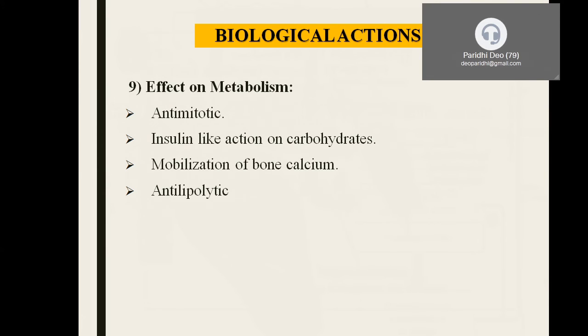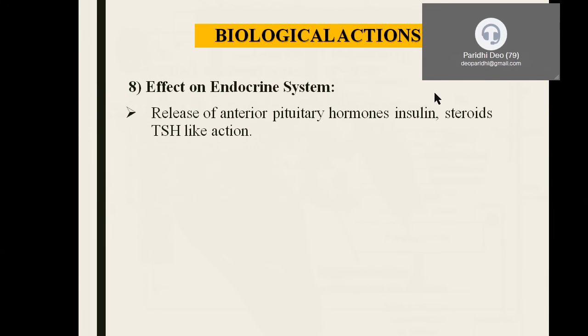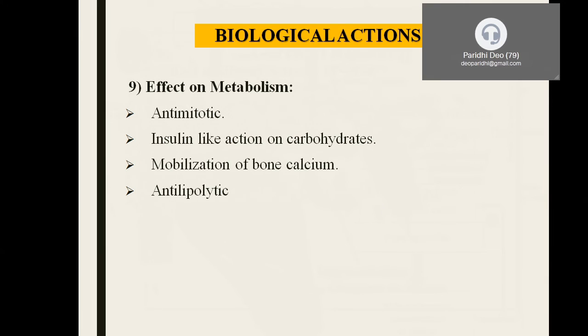Coming to metabolism, once we say insulin, it will have an effect on carbohydrate metabolism. It has an effect on lipid metabolism. It is an anti-lipogenic hormone. Thus, what will happen? Insulin-like action on the carbohydrate means it will promote the utilization of more and more glucose via glycolysis. It is going to inhibit gluconeogenesis, and it is going to promote glycogen synthesis. So these are some of the actions of insulin that we already know from carbohydrate metabolism.